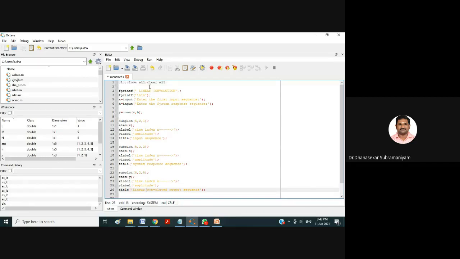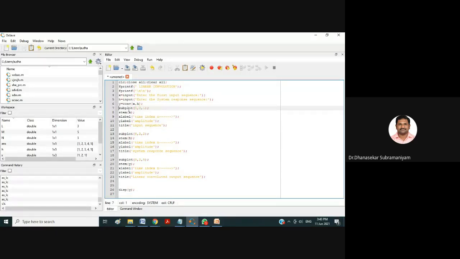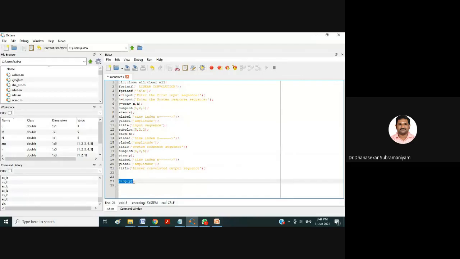You need not leave any space in between this code, otherwise it will show an error. For the explanation, I have left the space. So your code is completed, and display Y is for displaying your output Y. If you give a semicolon, you won't get the output. If you give display of Y, you will get the output.